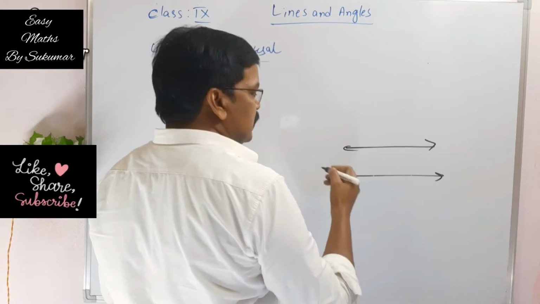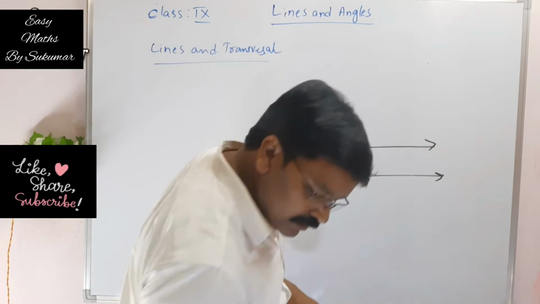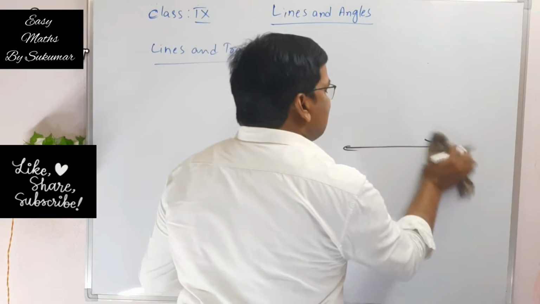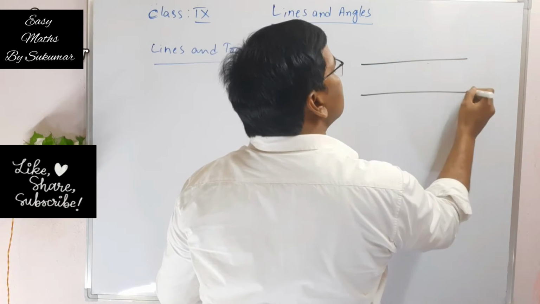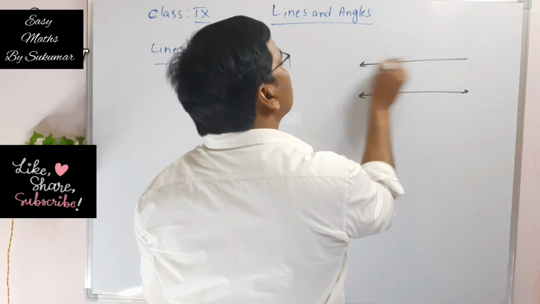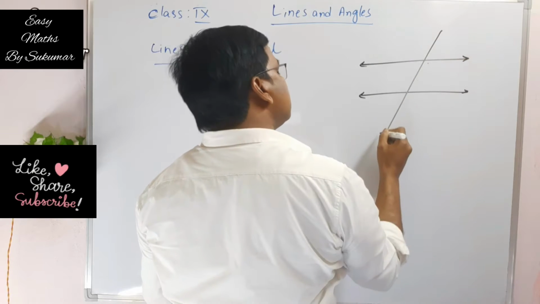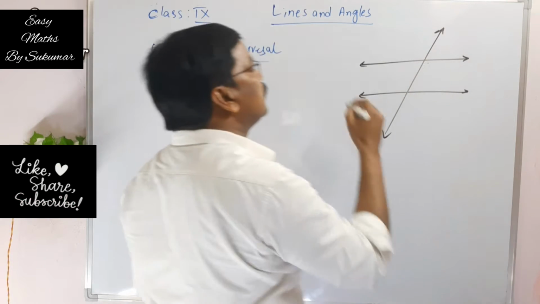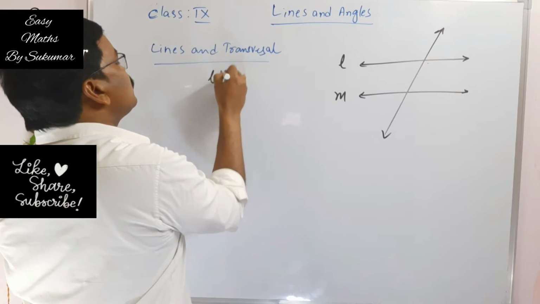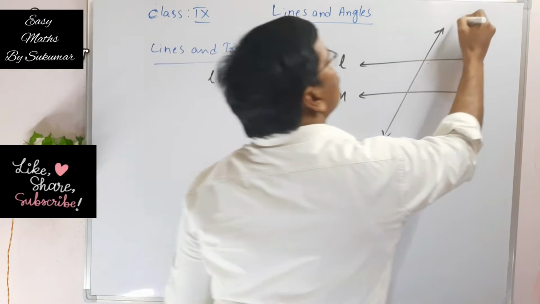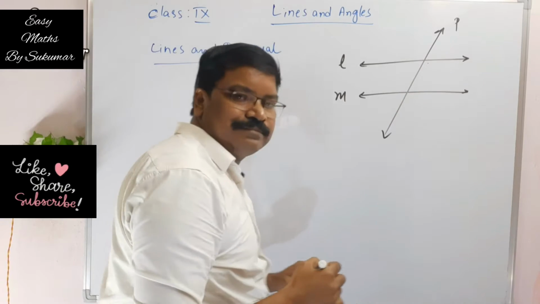Now see, my dear students, here the topic is lines and transversal. Here there are two parallel lines intersected by a transversal. Here this L and M are parallel. L is parallel to M and this P is a transversal.